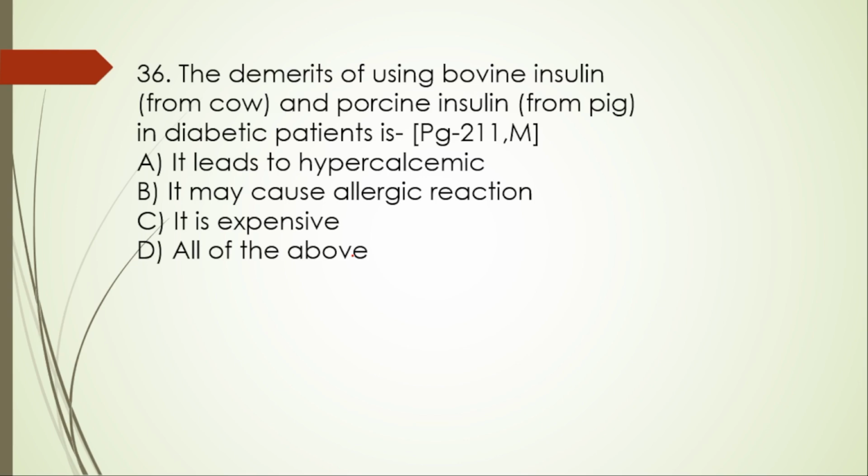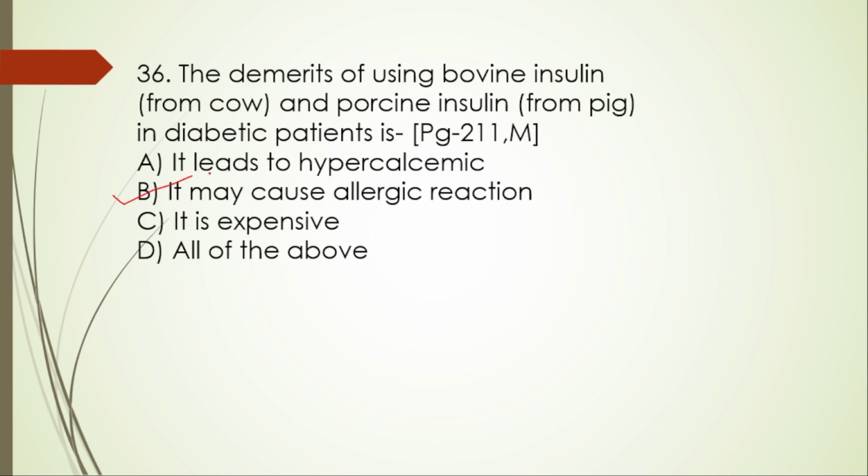Next, 36. The demerits of using bovine insulin and porcine insulin in diabetic patients is it leads to hypoglycemia, no, it may cause allergic reaction, it is expensive, all of this.